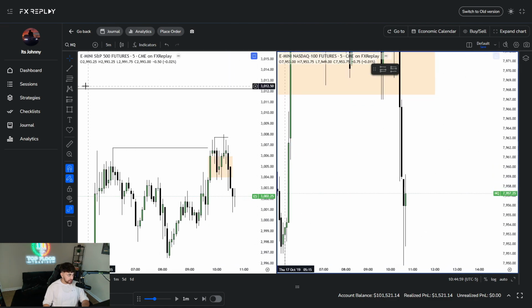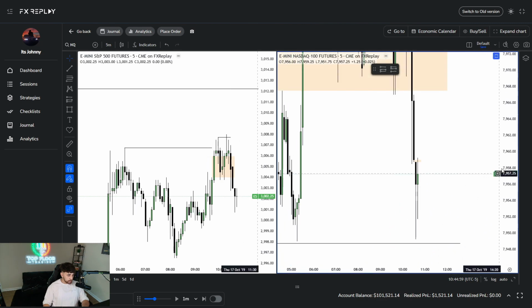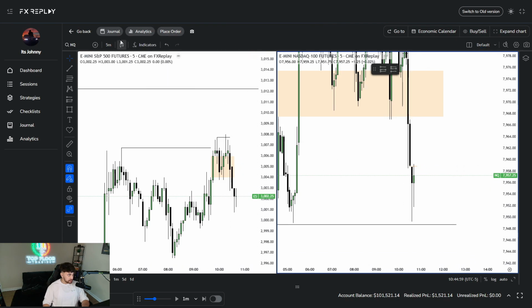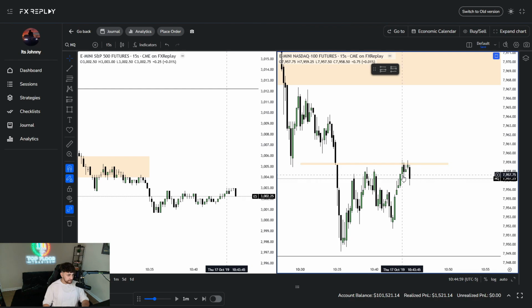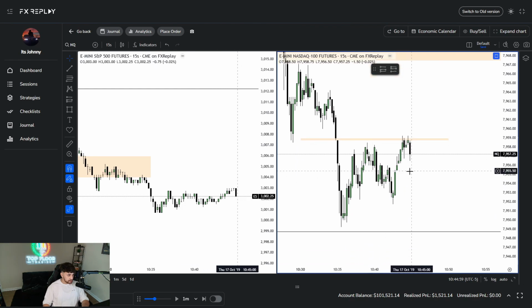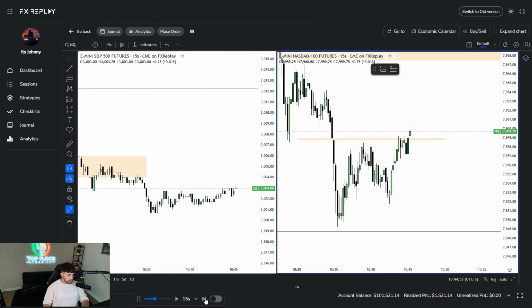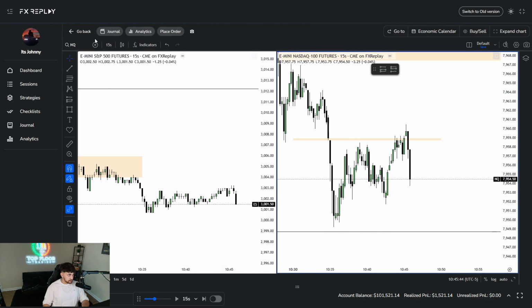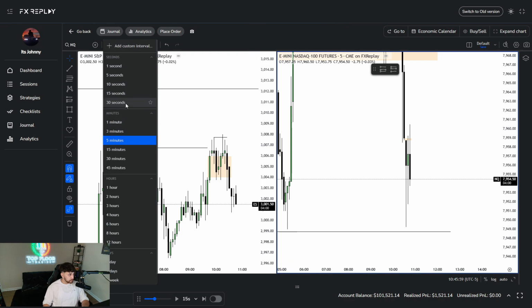We have a volume imbalance right here on NQ. Volume imbalances happen whenever price is moving pretty quick. So let's go to the 15-second. Didn't sweep the high up here, so the change in delivery would be down here. So let's change this to the 15-second. Okay, nice. Still respecting that volume imbalance.